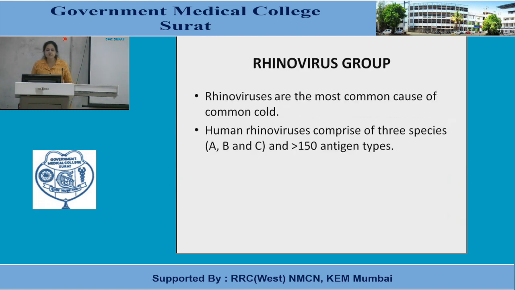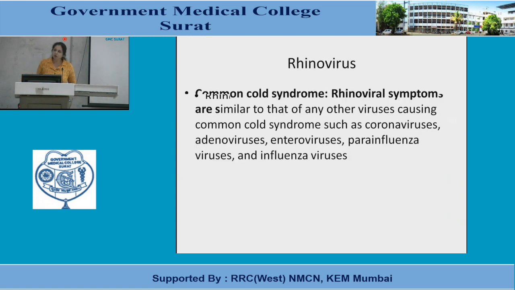Rhinoviruses group. Rhinoviruses are the most common cause of the common cold. Human rhinoviruses comprise 3 species, A, B and C, and more than 150 antigen types are seen. Rhinoviral symptoms are similar to those of any other viruses causing common cold syndrome, such as coronavirus, adenovirus, enterovirus, parainfluenza and influenza viruses. So this was all about the picornaviruses, which included the enteroviruses, polioviruses, Coxsackie viruses and rhinoviruses.